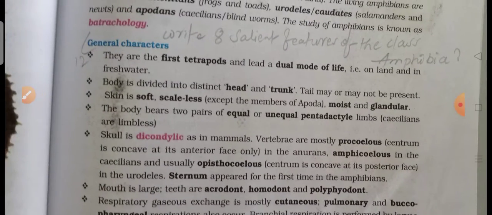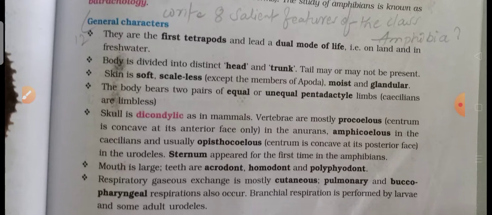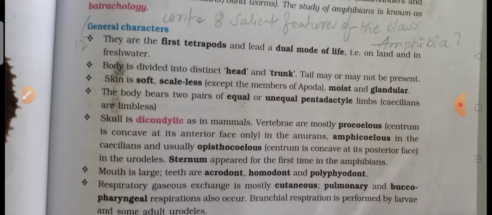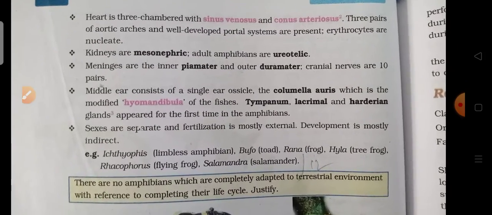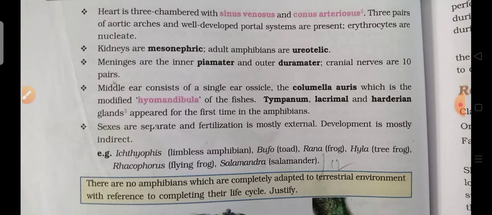Okay, next question, the 12th question: write 8 salient features of the class Amphibia. This is the 12th question continuation. Next, the 12th question continuation, you can write it. The 12th question continuation, this one.